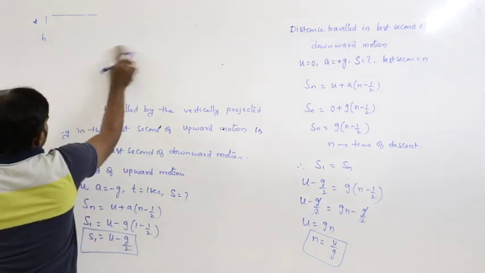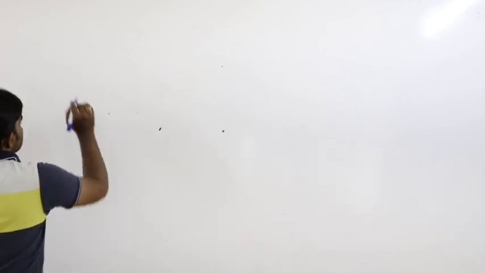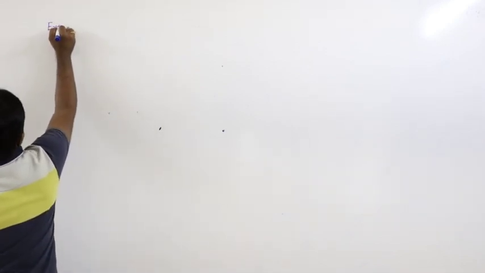Now, next based on this we can do an example.